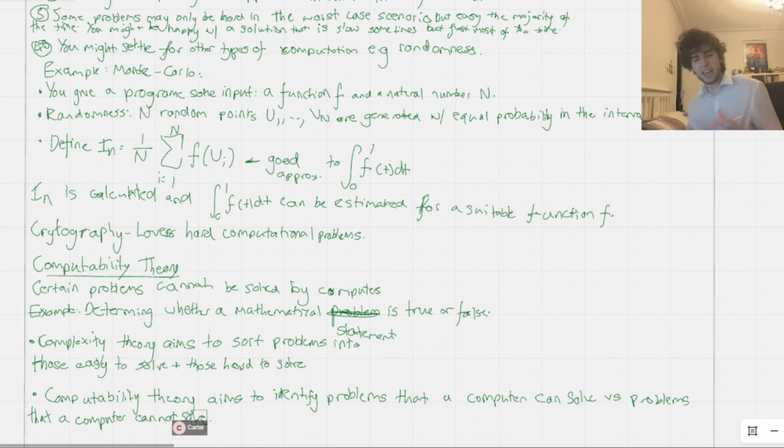Okay, so those are the differences. Complexity is about problems that are easy for a computer to solve, taking very little time even for very small computers, and problems that are hard to solve, taking a very long time even for the best computers. Whereas computability theory is different because it aims to identify problems that a computer can solve versus problems that a computer cannot solve. Okay, so that's computability theory.